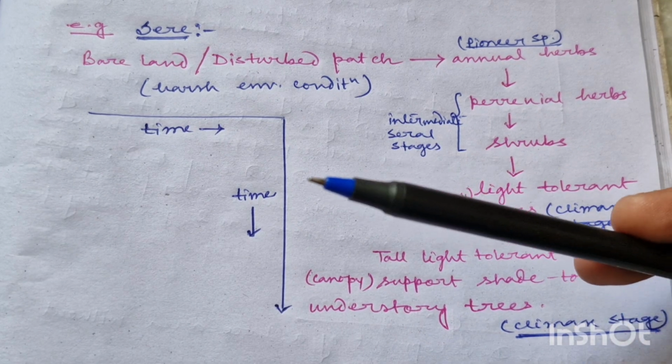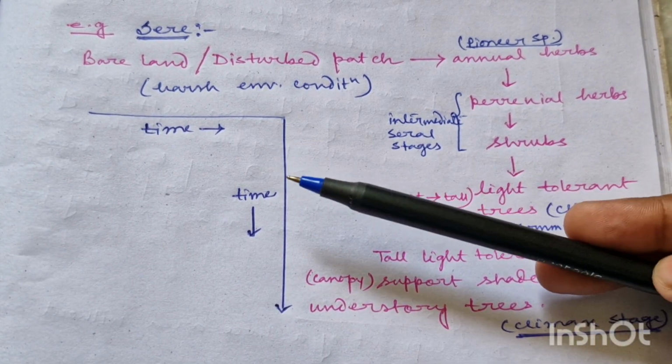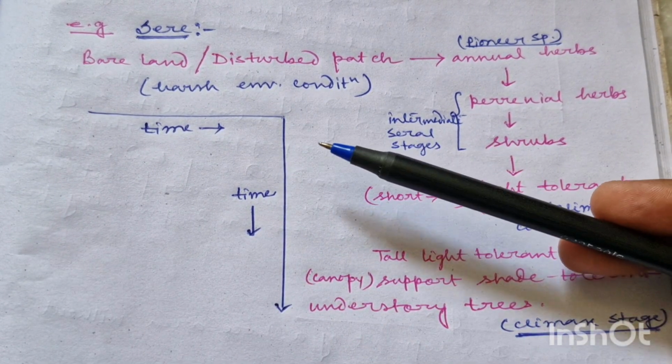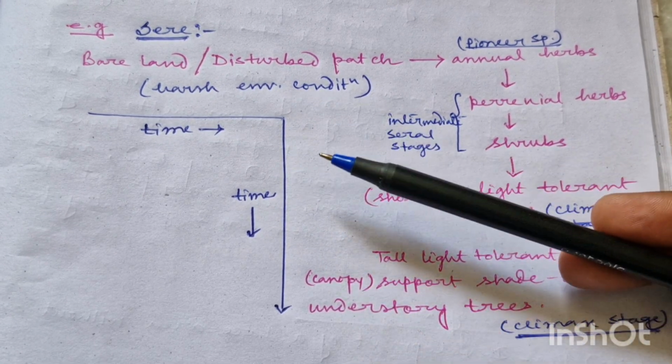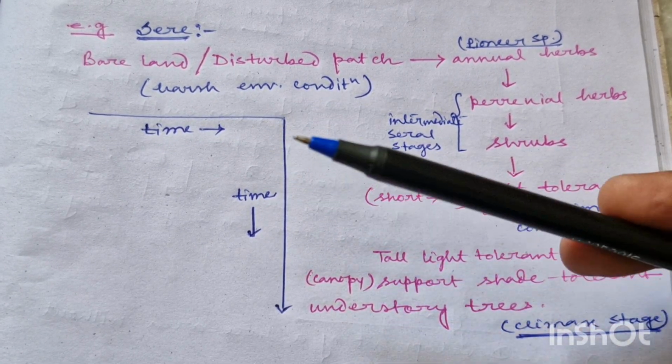So I hope the four steps, nudation, invasion, then coaction and reaction, and ultimately stabilization or climax of the successional process in case of primary and secondary succession are now clear in your mind.